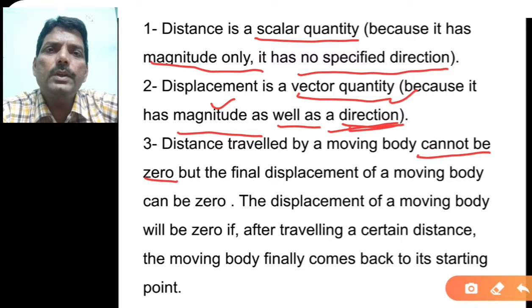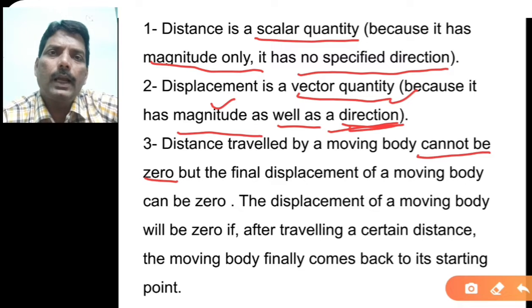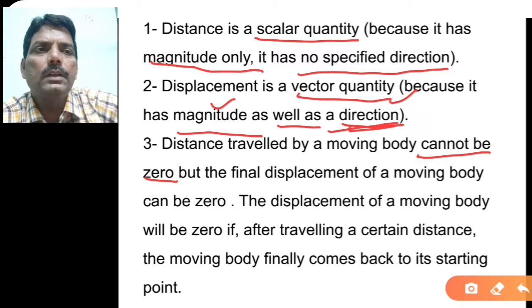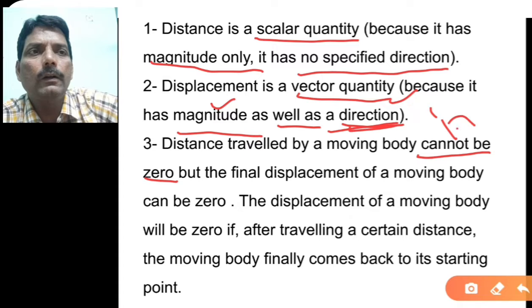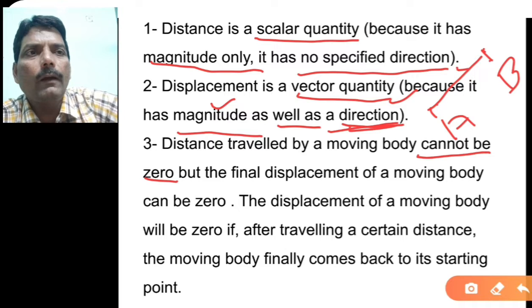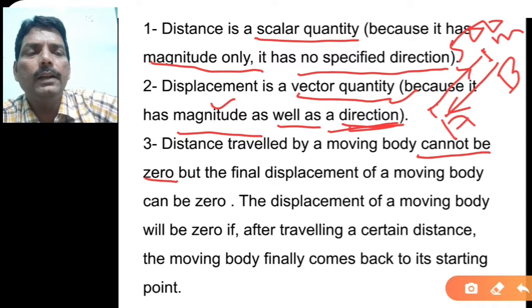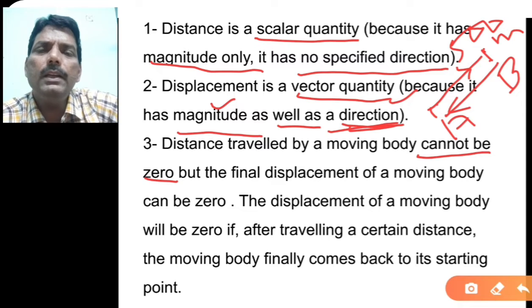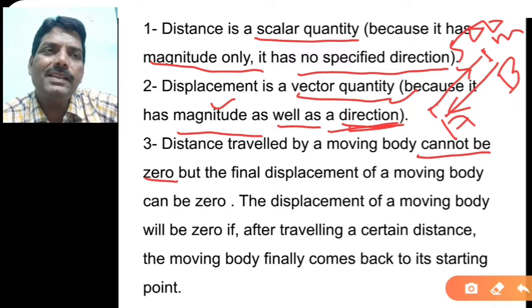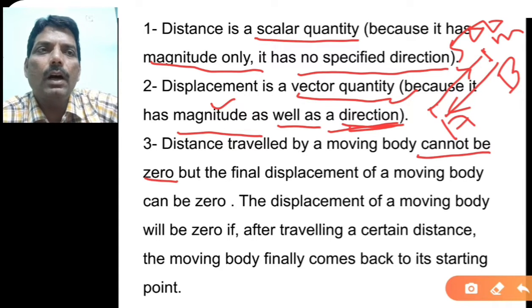You see here, suppose you start from your home and move in one particular direction. Suppose point A is here and point B is here. If you move from A to B, then this is nothing but the distance covered. If you move from A to B and again from B to A, suppose the AB distance is 500 meter, then in total the journey will be 1000 meter, that is 1 kilometer, from A to B and B to A. That means the distance traveled by you is 1000 meter or 1 kilometer.